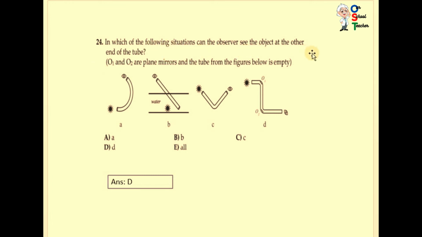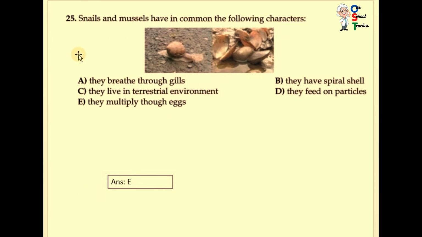Question 24. In which of the following situations can the observer see the object at the other end of the tube? O1 and O2 are plane mirrors and the tube is from the figure below. You can see we have discussed all these types of objects: microscope, telescope and kaleidoscope. So you can see this is a periscope. By using this we can see the object at the other end of the tube. So D is correct.